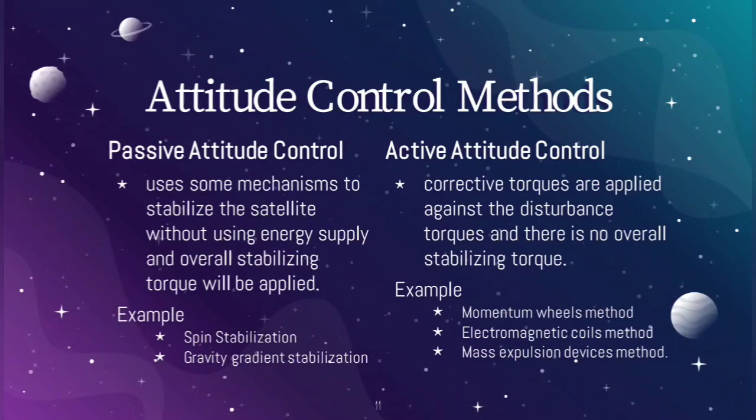And in active attitude control, corrective torques are applied against the disturbance torques and there is no overall stabilizing torque. Okay, and the examples for passive attitude control are spin stabilization and gravity gradient stabilization. And for active attitude control, the momentum wheels method, electromagnetic coils method, and mass expulsion devices method are the examples.